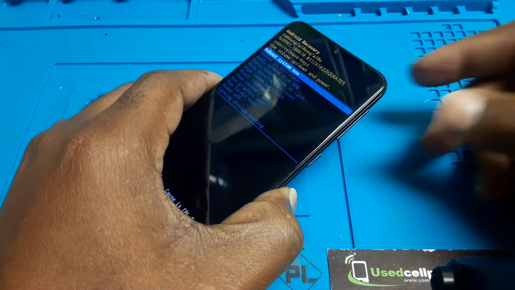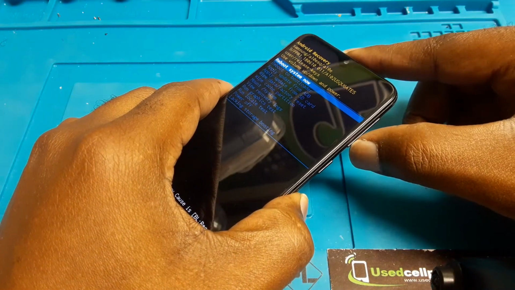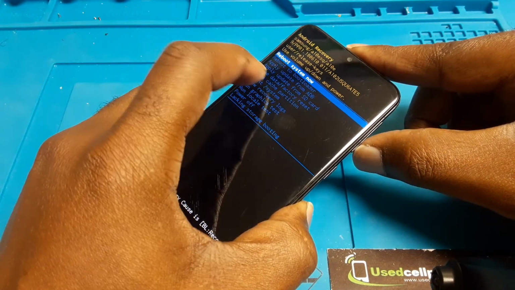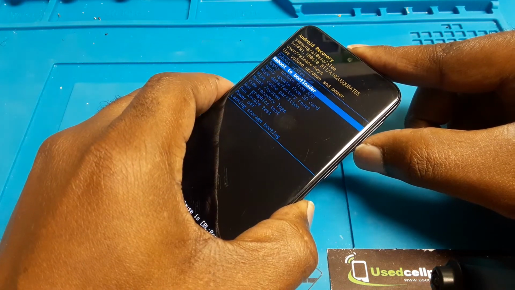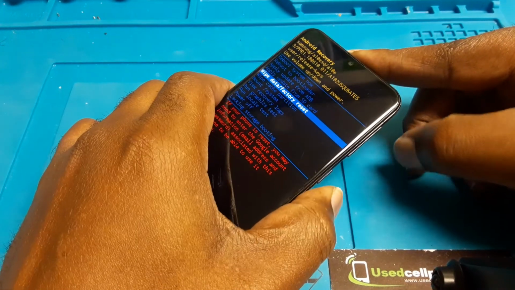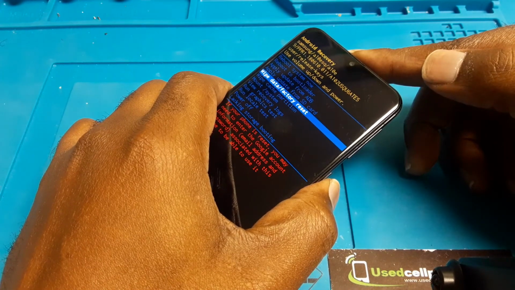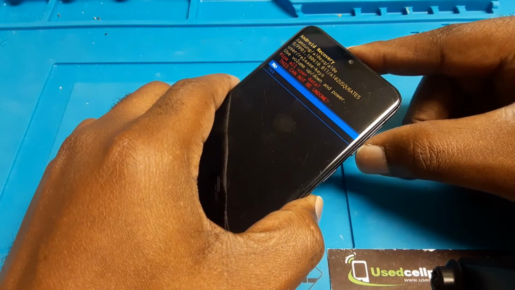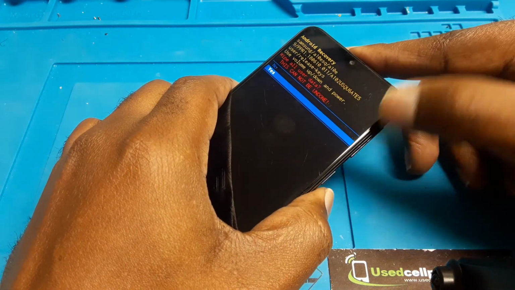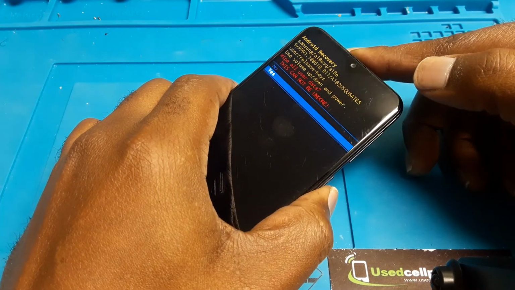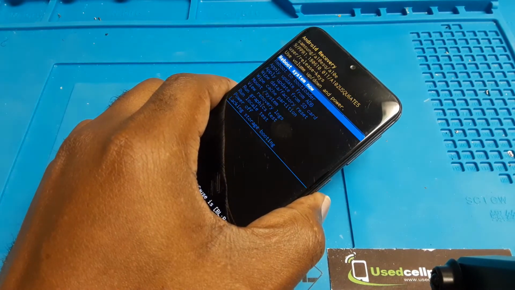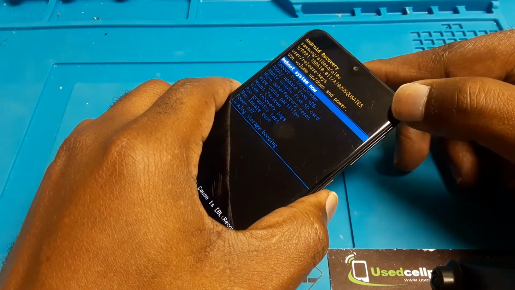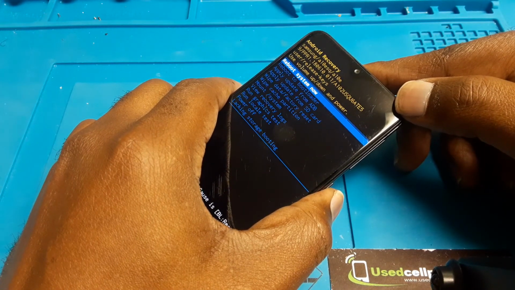From this stage, you want to hit your volume down key and go down to where it says factory data. Wipe data and factory reset, and hit your power key. Then you want to hit the volume down key to yes and hit the power key. Next, you want to hit the power key where it says reboot system now.